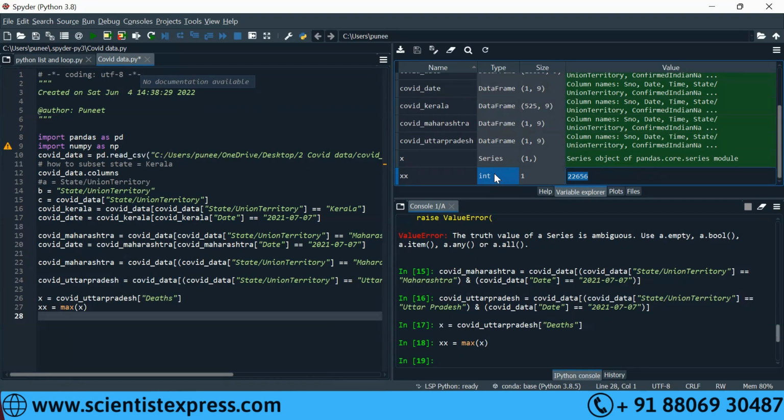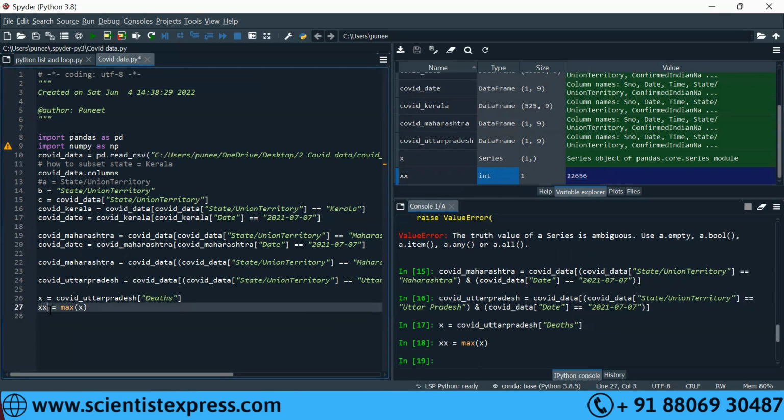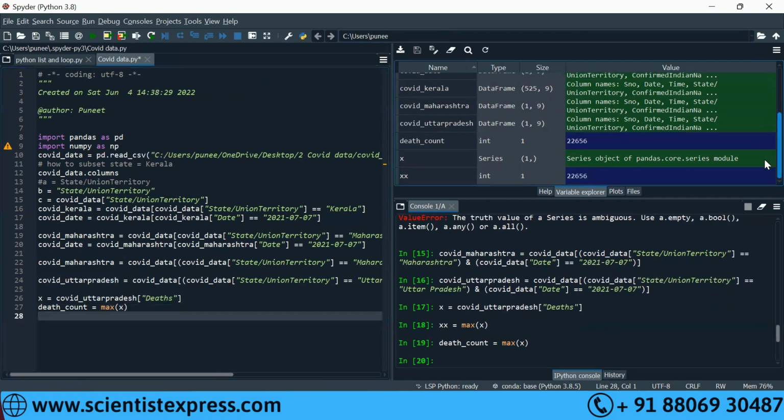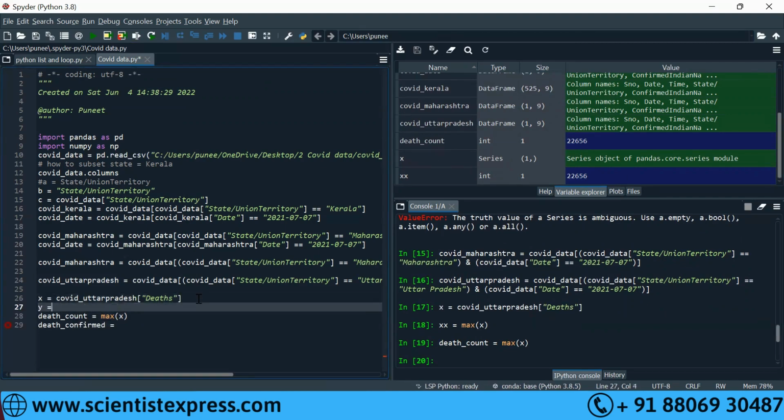We can do A by B and calculate death rate, right? And this is the step. Aggregation of series giving me the value in integer. Output is integer. So can you rename that double X to, I think it's death, right? Death count. Yeah. Can you do it for the confirmed? There is the infection count as well. So first I'll have to say y is equal to COVID_Uttar Pradesh.